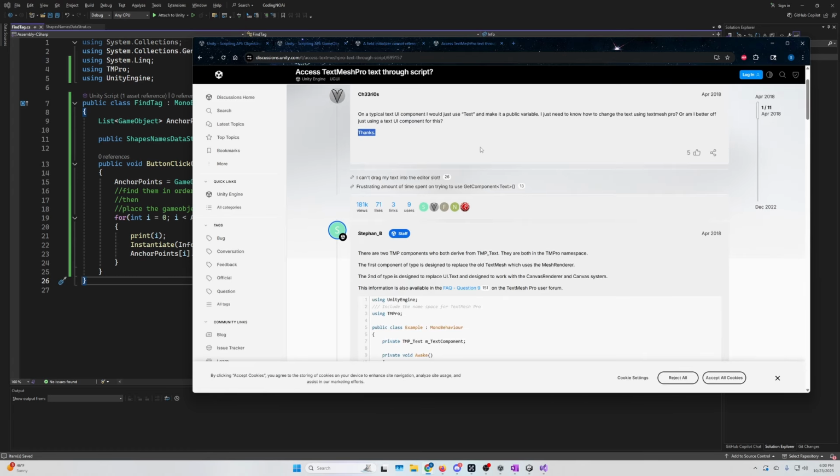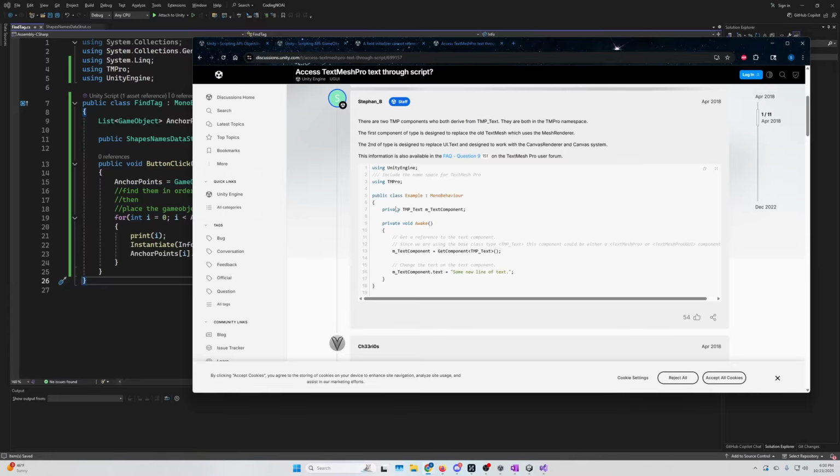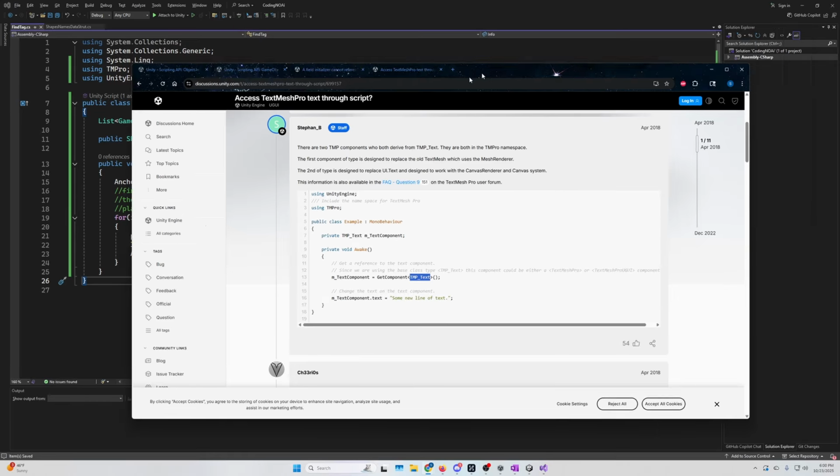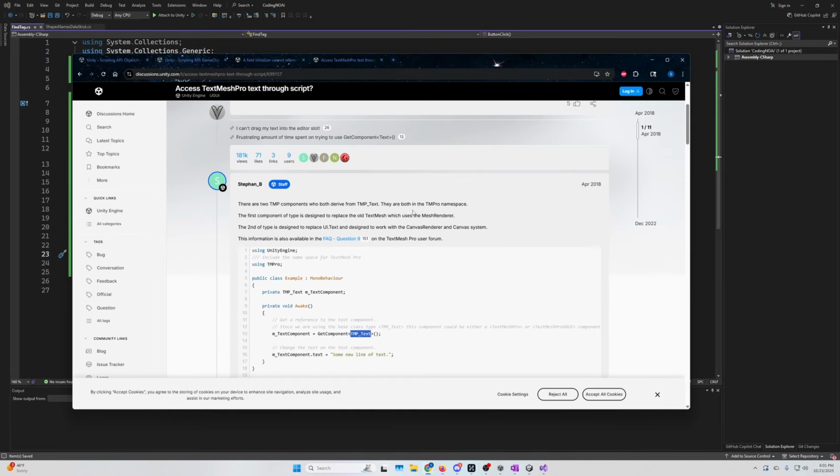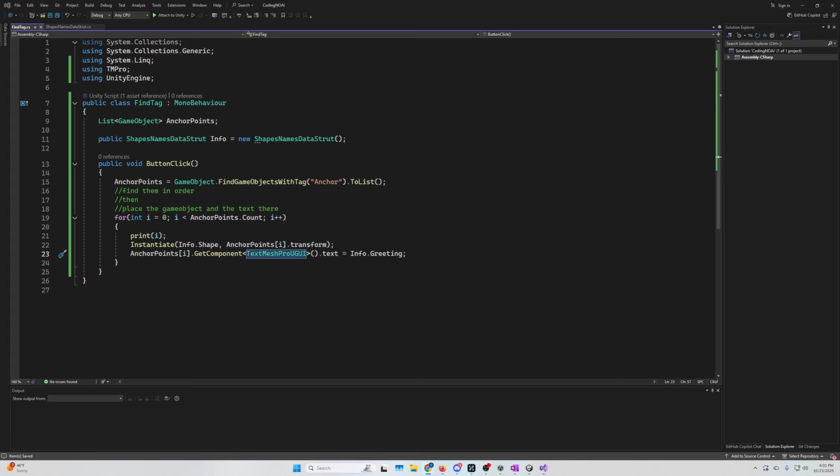I'm trying to do that. That's our problem. Okay, private, blah, blah, blah. TMP.text. Okay, so that's probably our problem. We need to be doing TMP_text. Let's see if that works. How old is that? 2018. That's not that old. Oh, okay. Well, don't worry about it. It probably works. One way to find out.